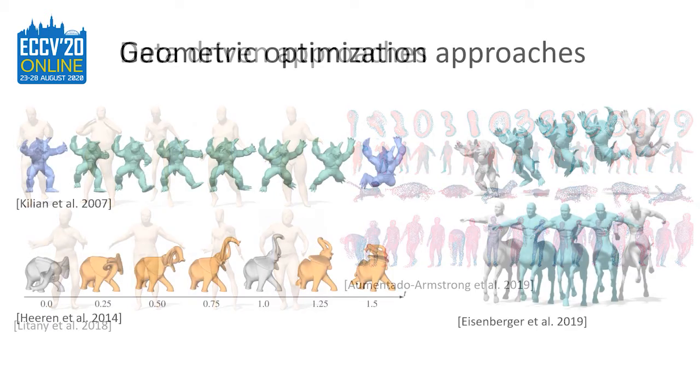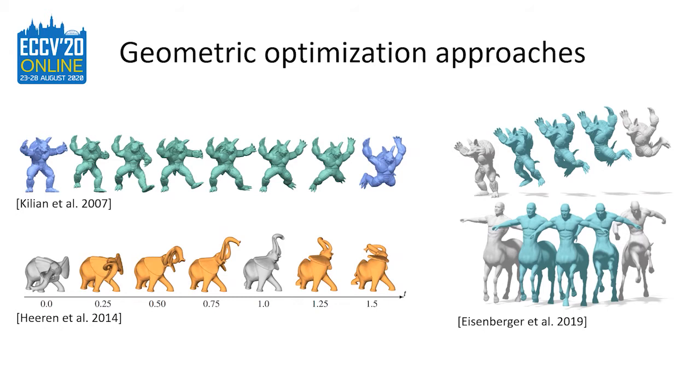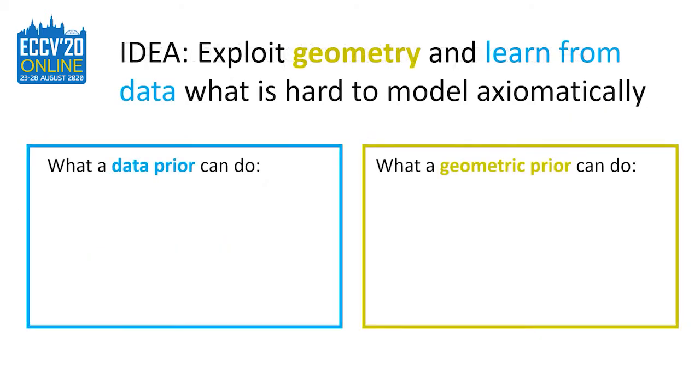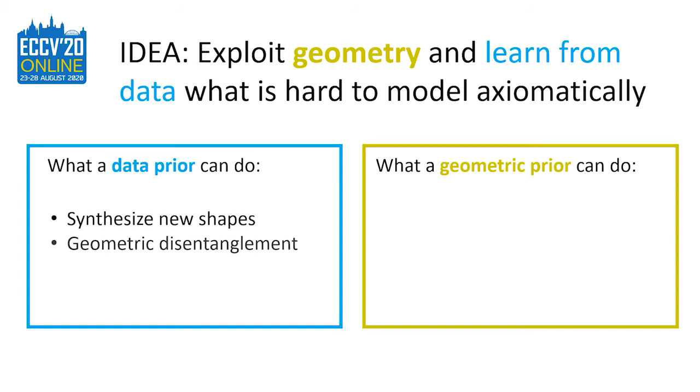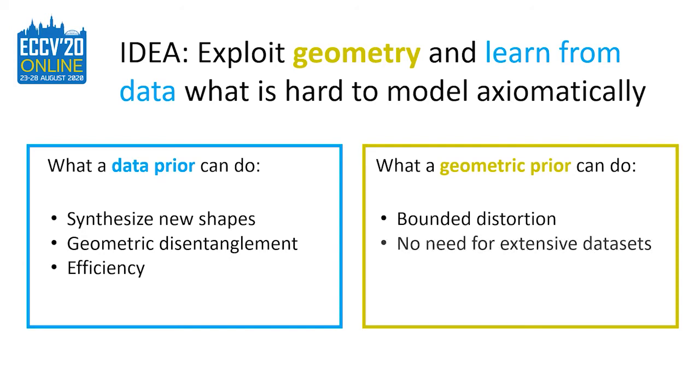On the other hand, geometric approaches are able to produce plausible and detailed reconstructions of interpolated shapes, but they usually require the manual modeling of elastic energies over the surface and costly optimizations. With our work, we try to merge the benefits of the two approaches, developing a learning framework able to efficiently interpolate and synthesize new shapes, sampling from a disentangled latent space. Moreover, thanks to our geometric priors, we require just a few training shapes to construct a well-behaved latent space, which reflects the geometric properties of the shape space.